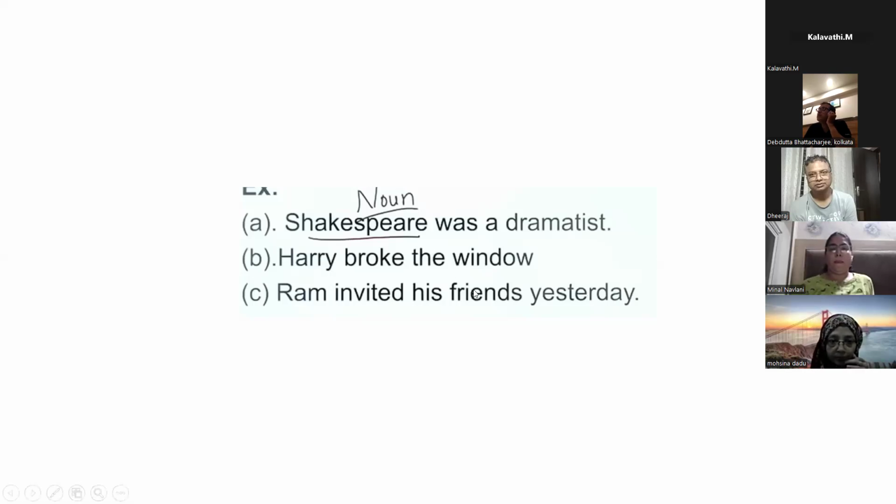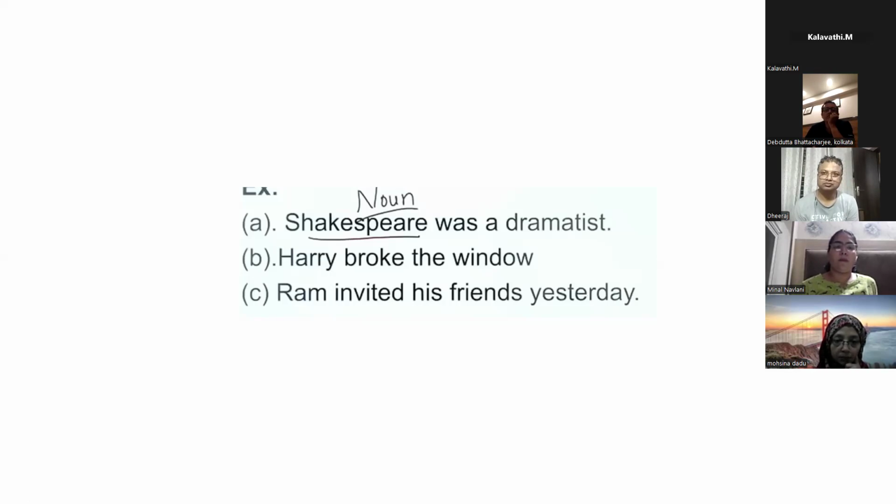Harry broke the window. What is a noun? Harry and window. Why Harry and window? Harry is the name of a person and window is a thing. Suppose Harry broke window, without the article. Then Harry, ma'am? Ma'am, only Harry? No, Harry and window also. Window is also a noun.